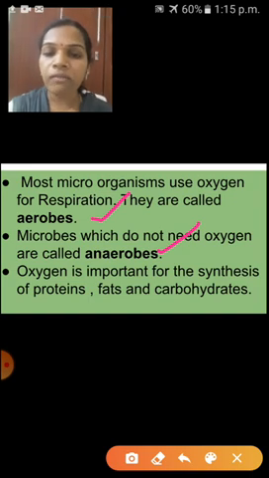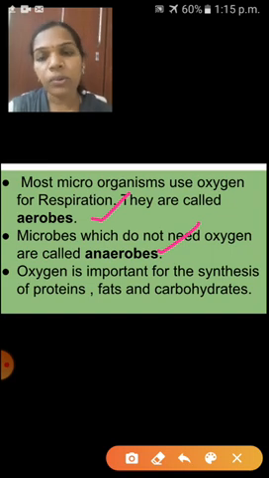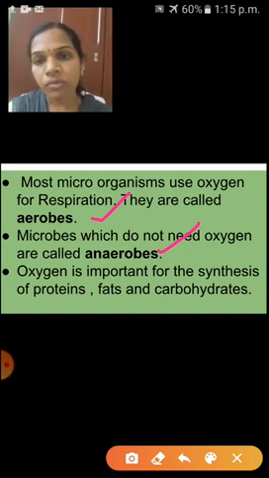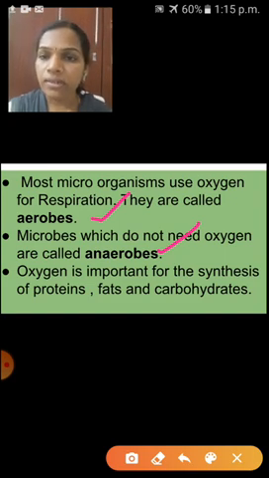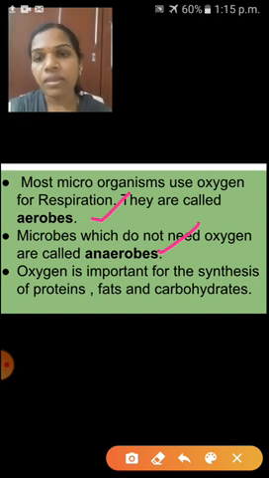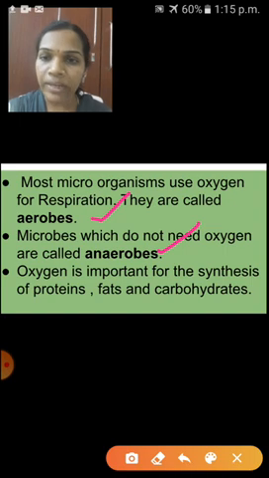Oxygen is important for the synthesis of proteins, fats and carbohydrates. That is the third point. So children, I hope you understood the importance of oxygen, the steps of the oxygen cycle, why it is necessary, what percentage of it is present in our atmosphere, and how its level is balanced. Shall we go to the next one, children?